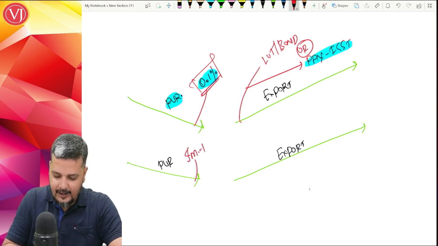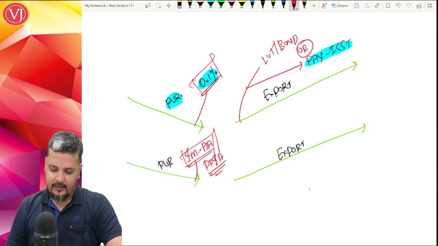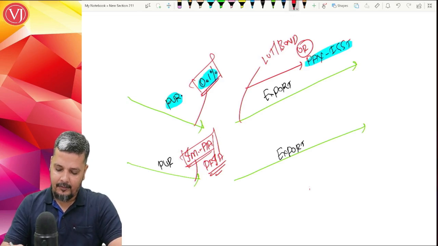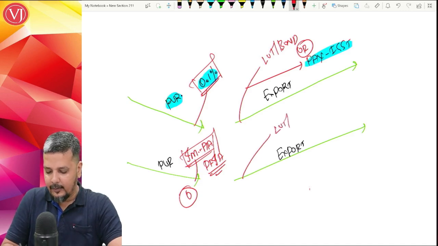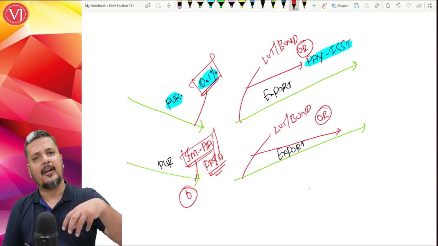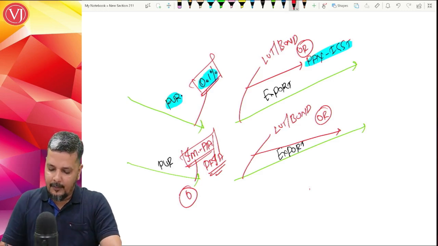Your imports are there on advance authorization or duty free import authorization. Your imports are there under customs notifications. Now if you're importing, which means you have technically paid zero import duty. Now if you're exporting it, earlier you could export only under letter of undertaking or bond. Now they have said that no worries, you've imported an item against advance authorization or duty free import authorization without payment of any import duty.